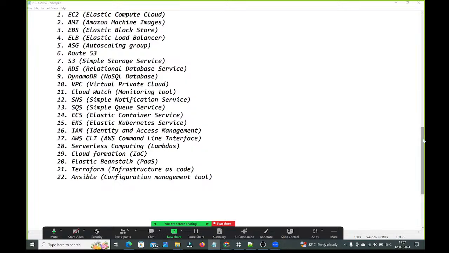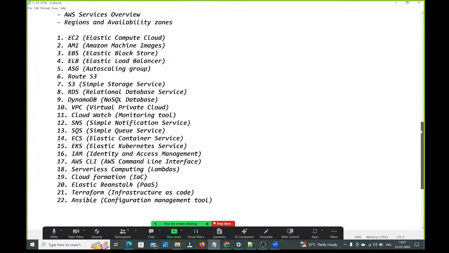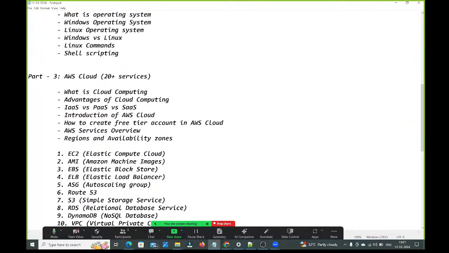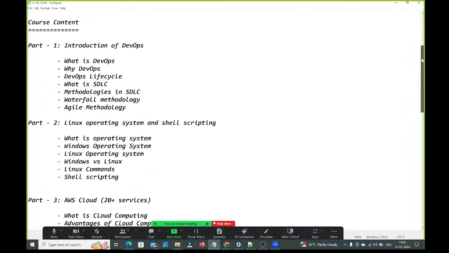So yesterday we discussed the course content in the AWS course. What topics we are going to cover in the AWS cloud, we discussed in yesterday's session. Today is day 2. Yesterday we completed the first session, where we started discussing course content. The entire course we have divided into 7 parts. As part 1, we are going to discuss introduction of DevOps.